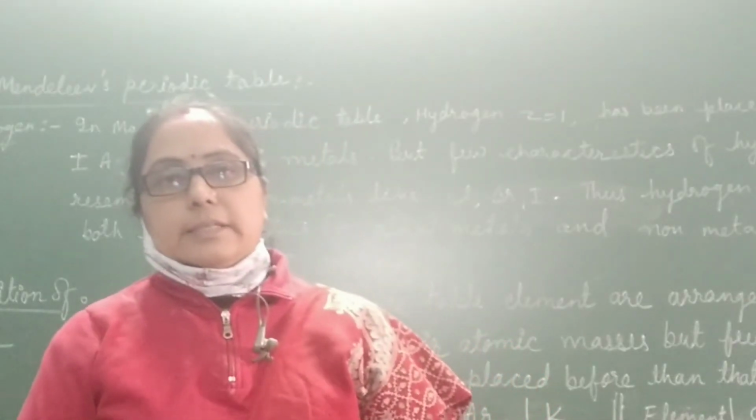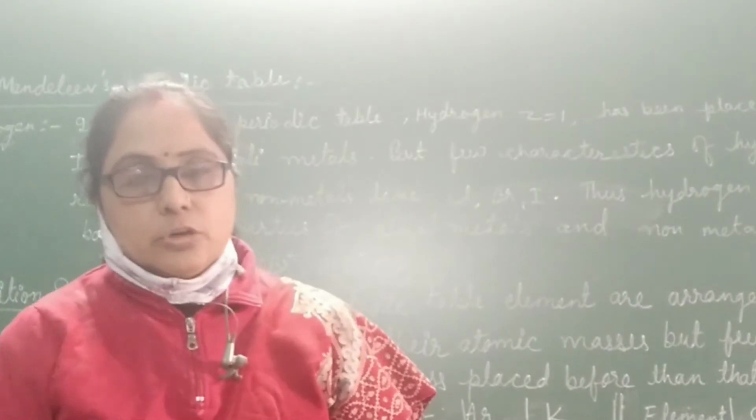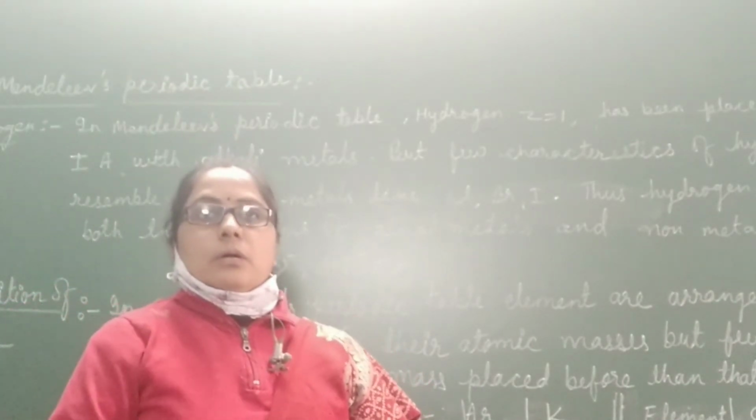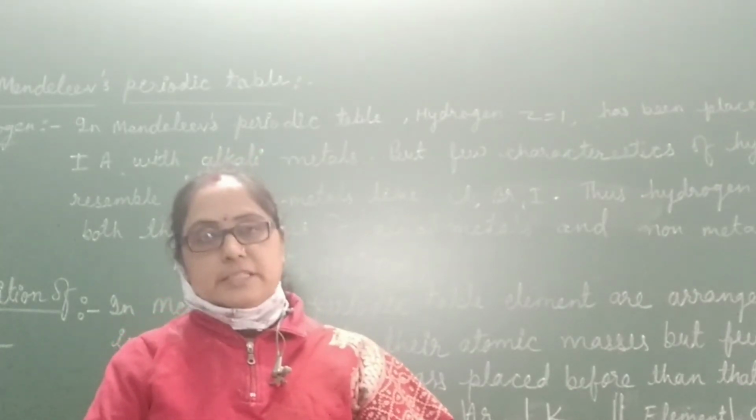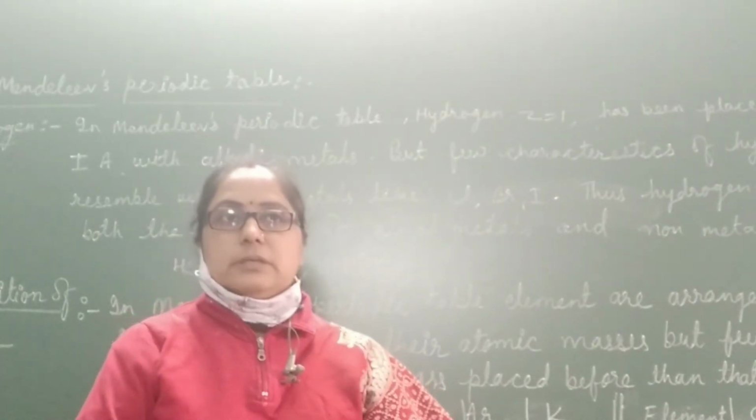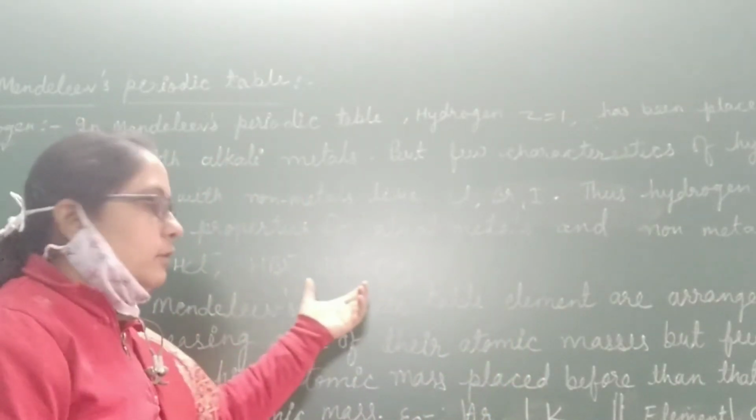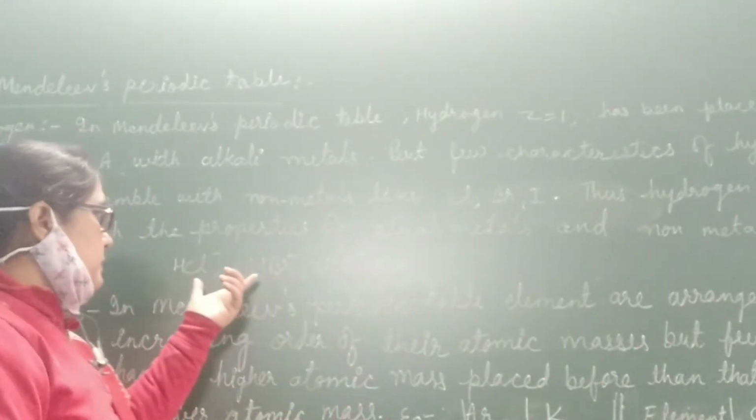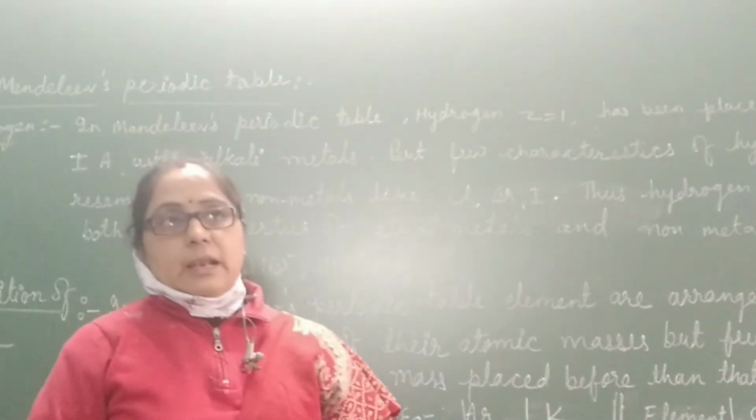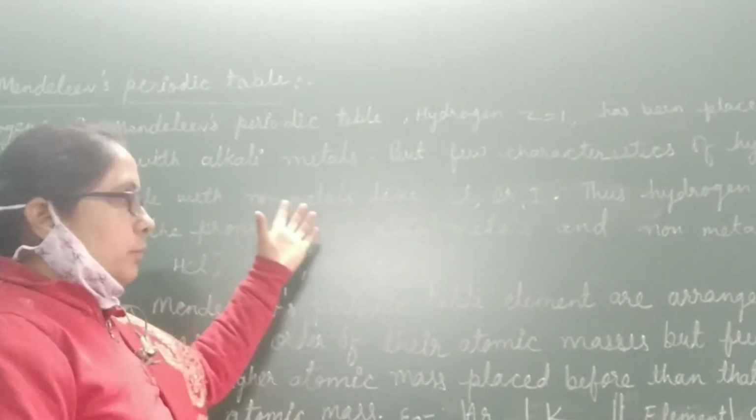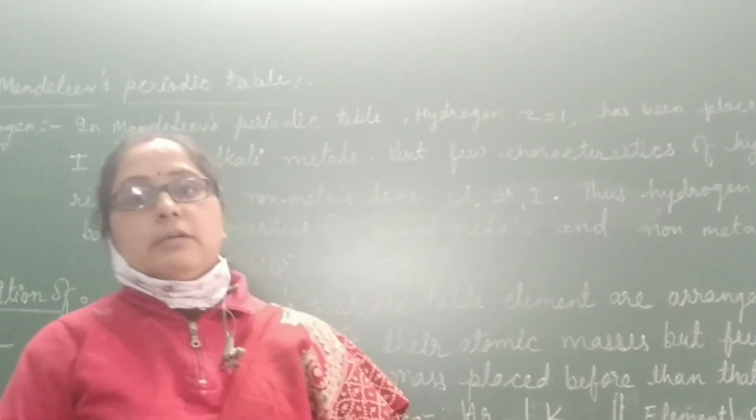A few of its properties resemble the halogen group, which is present in the 17th group. So sometimes it behaves as an alkali metal and sometimes it behaves as a halogen. It forms compounds with halogens like hydrogen chloride, hydrogen bromide, hydrogen iodide. In these cases, hydrogen behaves as a non-metal, while when it is placed in the alkali group, it behaves as an alkali metal. Thus, its position is not fixed.